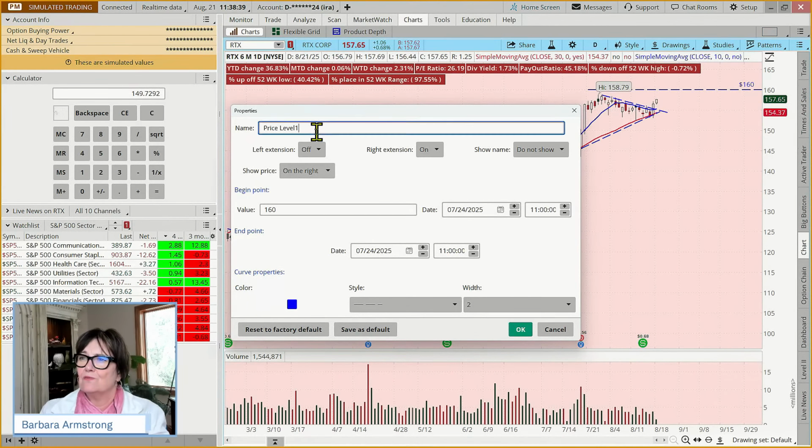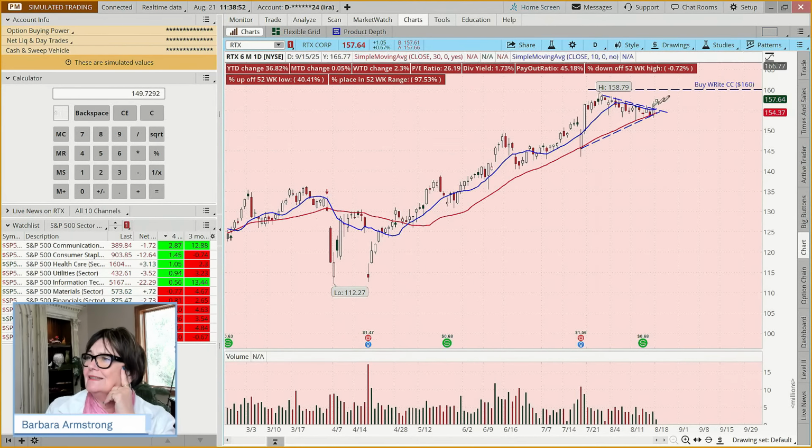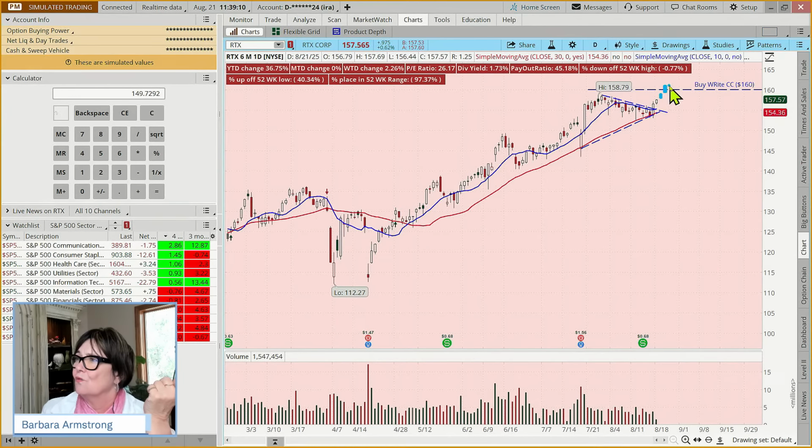But if we look at this, we've bought shares and we've done what we call a buy-write covered call. So we've got this buy-write covered call on here. And the expectation is that the stock will continue to go to the upside and that will end up being assigned, because if it's trading above, let me just get my drawing tool here. If it does go up and it's trading above 160 at expiration, your shares will be sold.